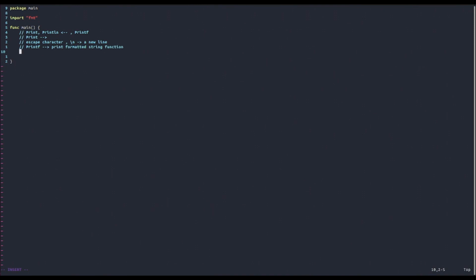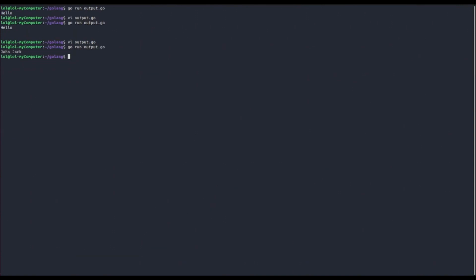So in the last videos, we also saw how you can pass variables inside the print and println function to make them print out to the screen. Suppose we had a variable, a string, such as name, type string, equal to John, and then a var name2 string equal to Jack. Then if we call println with name and name2, by printing this out, we will get John Jack separated by a space.